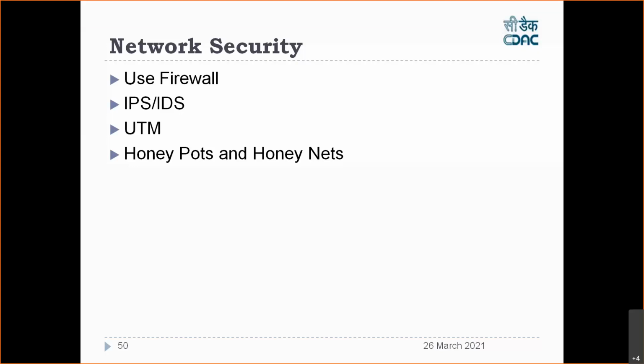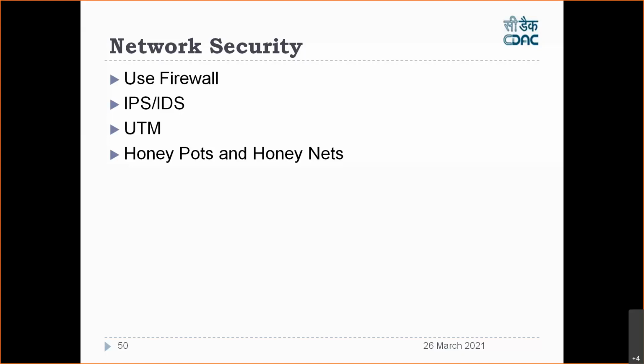Unified Threat Management. UTM is nothing but a single appliance or single device which has the capability of everything. It has the capability of a firewall. It has IDS, IPS. It has antivirus or gateway antivirus. It has VPN capability, email filtering, email spam filtering, whatever. So everything is there in a single device, which is called UTM, Unified Threat Management. This is only for organizations, not for end users. For organizations like Infosys, Wipro, CDAC, if they want to protect their network, they will install this kind of hardware, an appliance which is called Unified Threat Management.